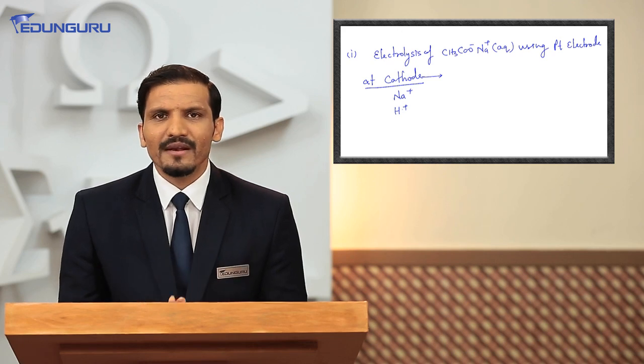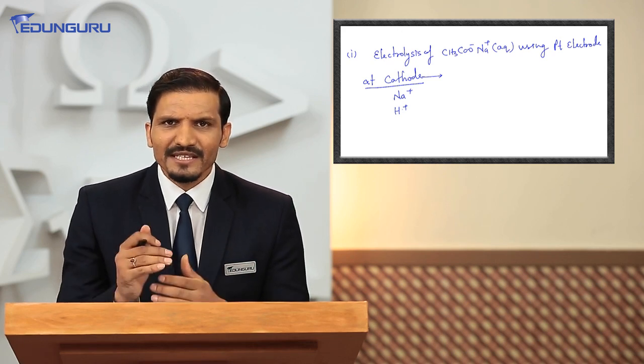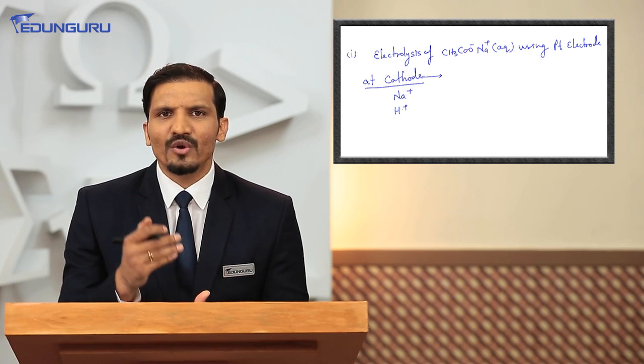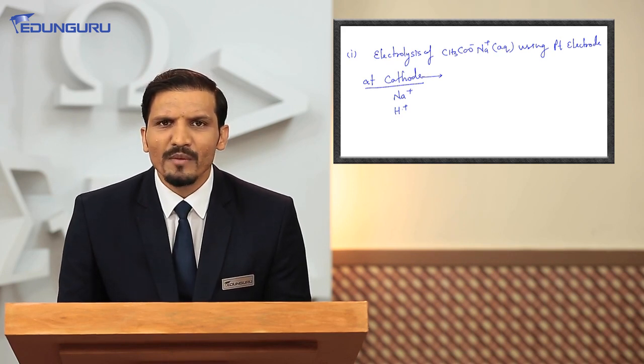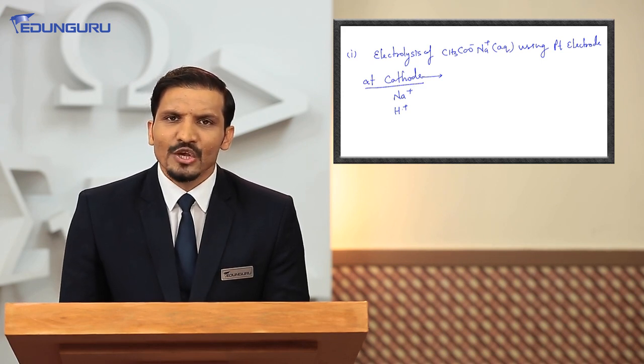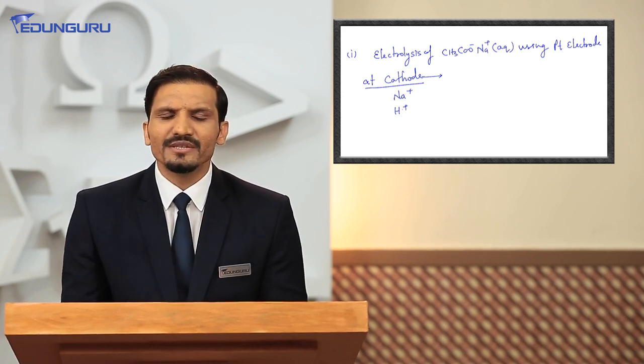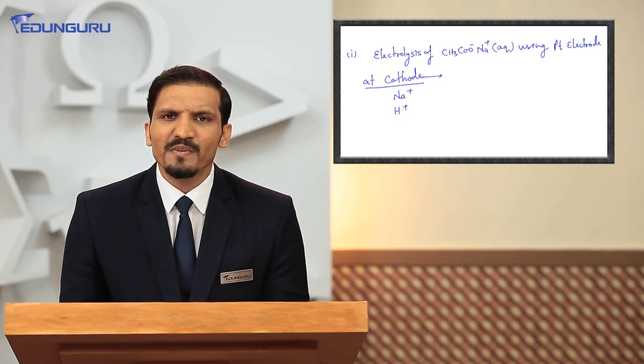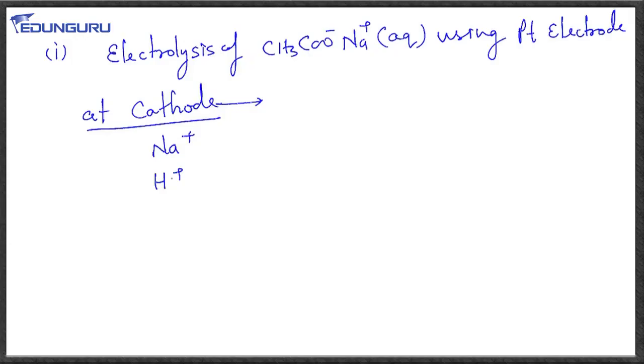Na+ is the metal, and metals are having tendency to lose electron rather than to gain electron, whereas H+ is non-metal. So definitely the tendency to gain electron for H+ is much more than that of Na+. So when we talk about the reduction, which out of Na+ and H+ is going to reduce? Definitely it is H+. H+ is going to gain one electron, and it is forming hydrogen gas.